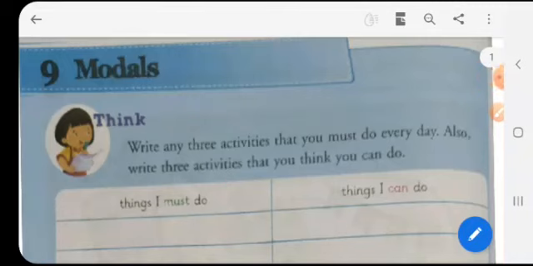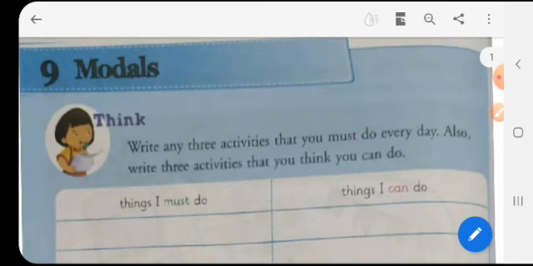We are going to learn in this chapter about modals, or you can say modal verbs. These are some words that are used before the actual verb, that is do, eat, go, and these kinds of verbs.